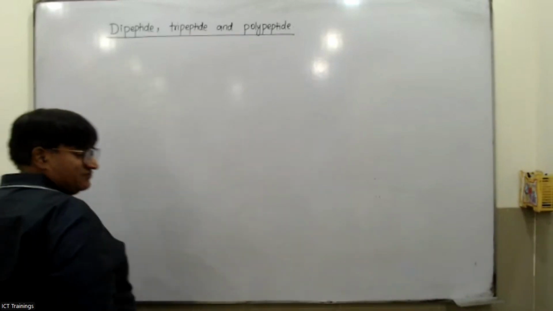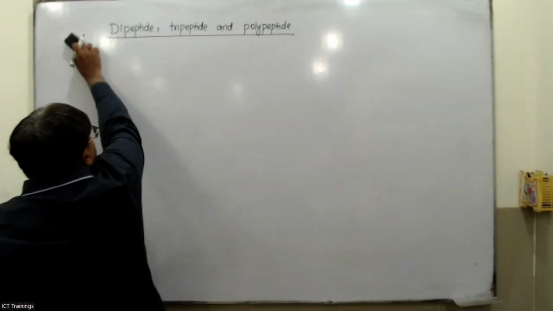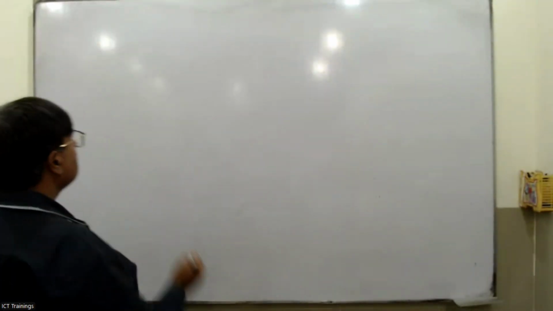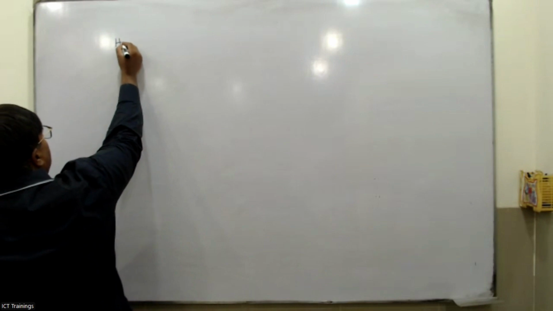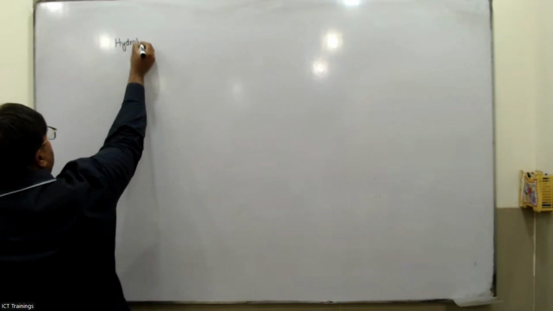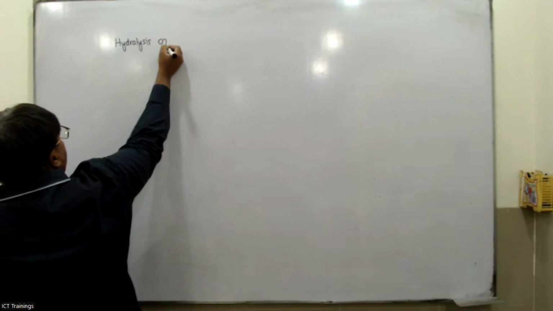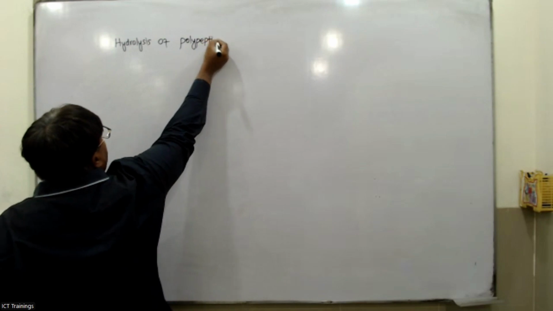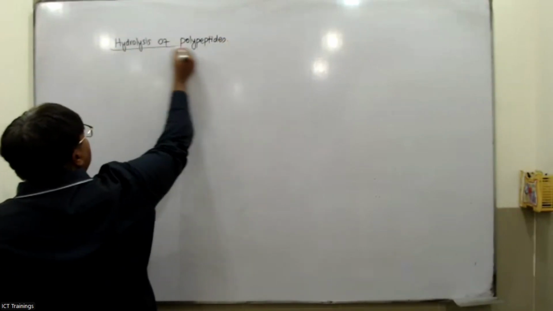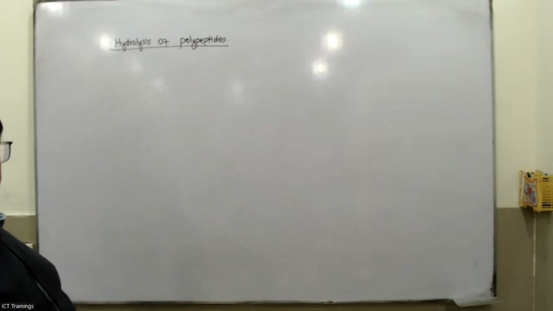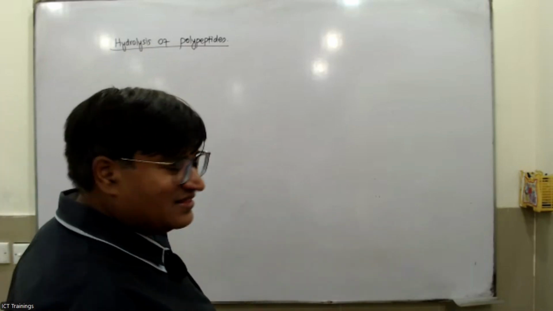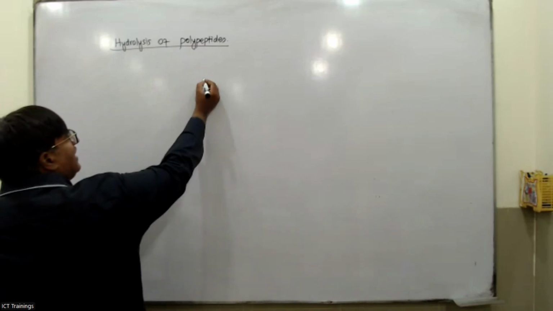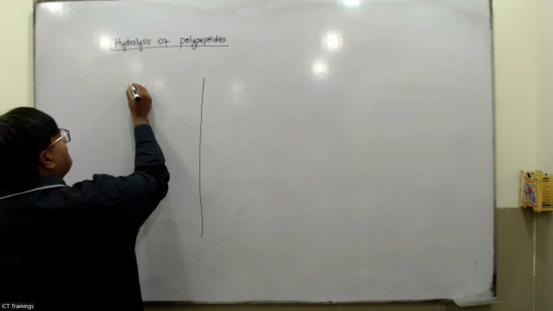Okay guys, the next thing we are going to start is the hydrolysis of proteins or polypeptides. Always remember, my dear students, that polypeptides, dipeptides and tripeptides contain the amide linkage. The hydrolysis process is of two types.